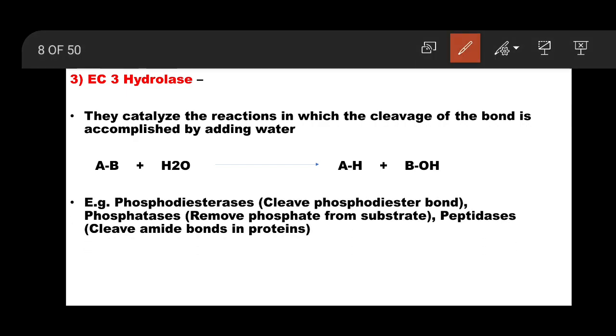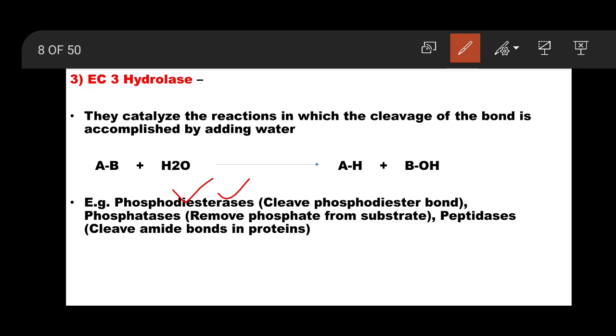Examples, let us see examples. Phosphodiesterase. So phosphodiester bond is there in nucleic acids like DNA, RNA. There is a phosphodiester bond between adjacent nucleotides. So that bond is broken by these enzymes, phosphodiesterases.